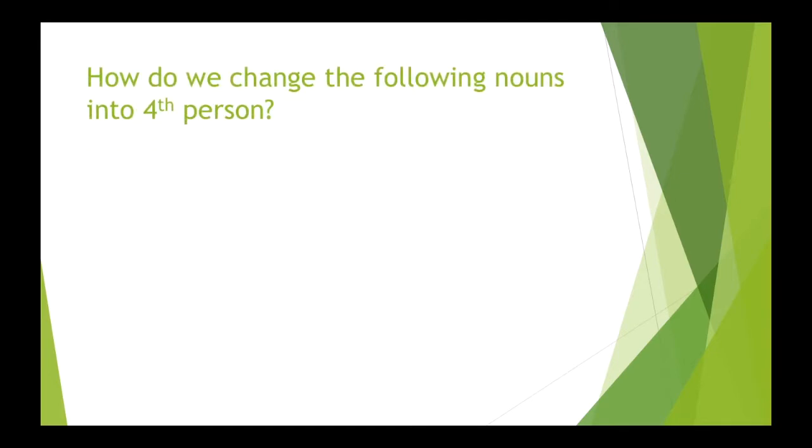So how do we change the following nouns into fourth person? Our first example is shkwandem. We know from our previous lesson that to pluralize shkwandem, we just use the an suffix. So wigwam shkwandeman means the house's door. Wigwam is house, it's our third person. Shkwandeman is our fourth person.